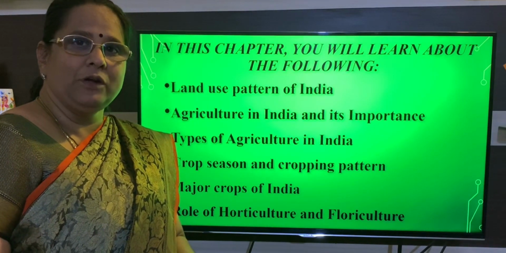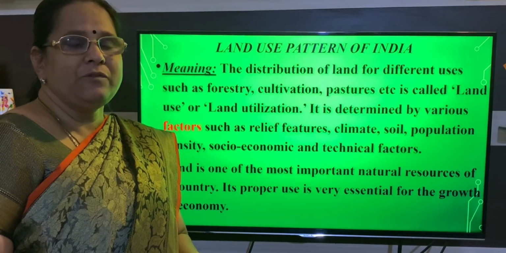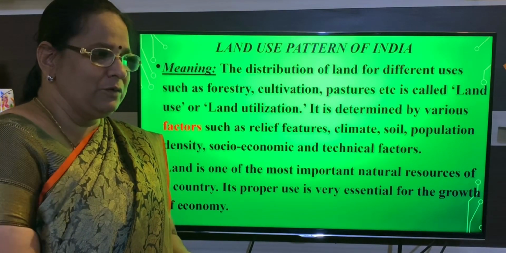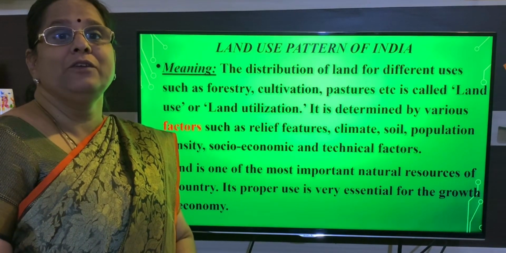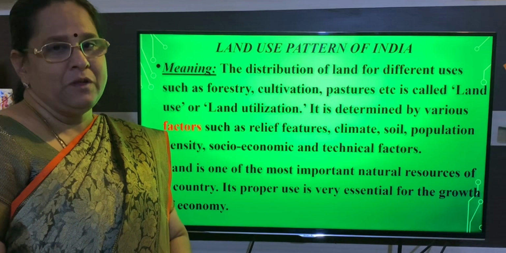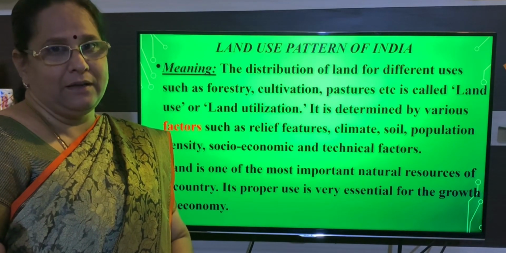First, let me learn about land use pattern in India. Before we learn about the land use pattern in India, we will learn the meaning of land use pattern. What is land use pattern in India?